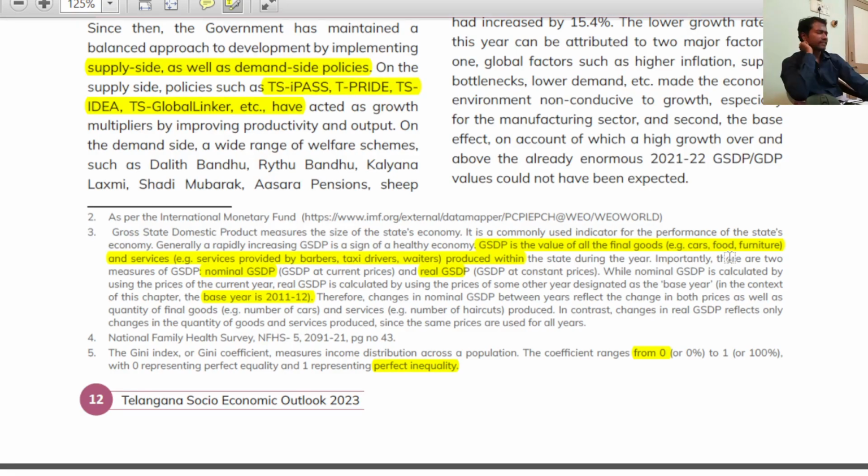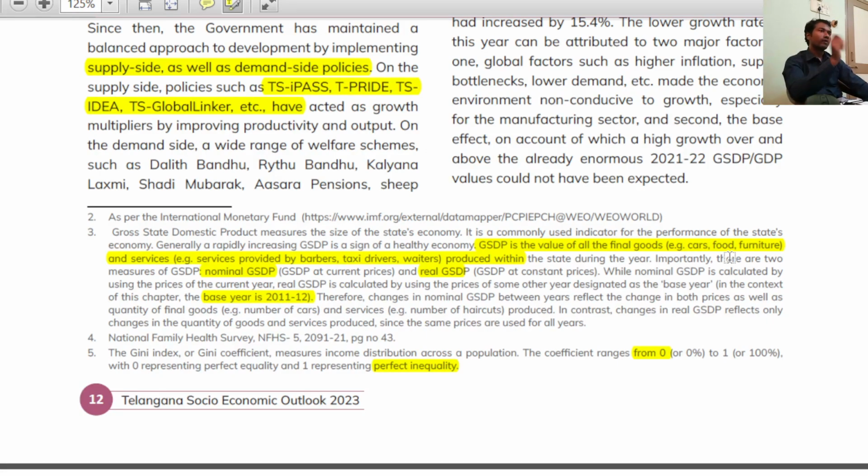Please listen, in most of the books, which one is more reliable? The answer is real GSDP. Generally, in most of the statistics or economy, price fluctuations are removed. Got the point, right? Price fluctuations are removed. That is the reason real GSDP is generally more considered. It does not mean nominal GSDP is an outdated criterion. Yeah, nominal GSDP is there, but real GDP